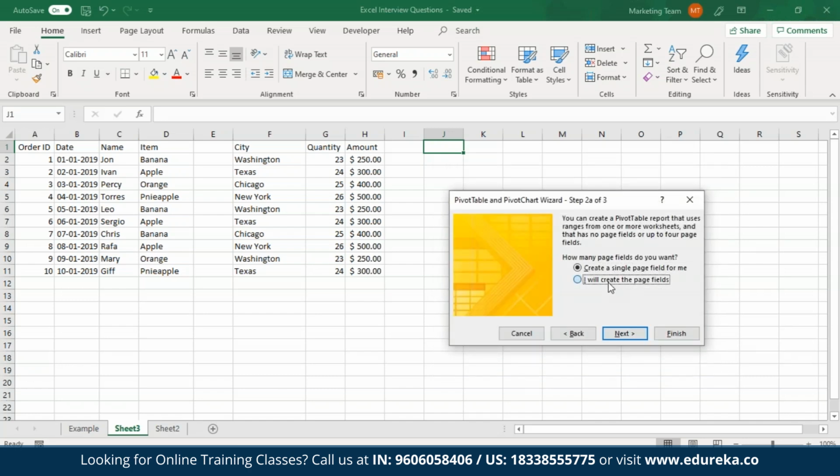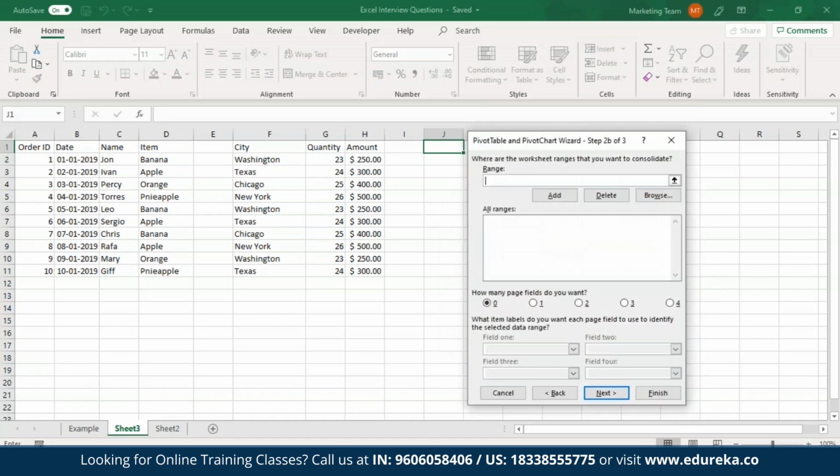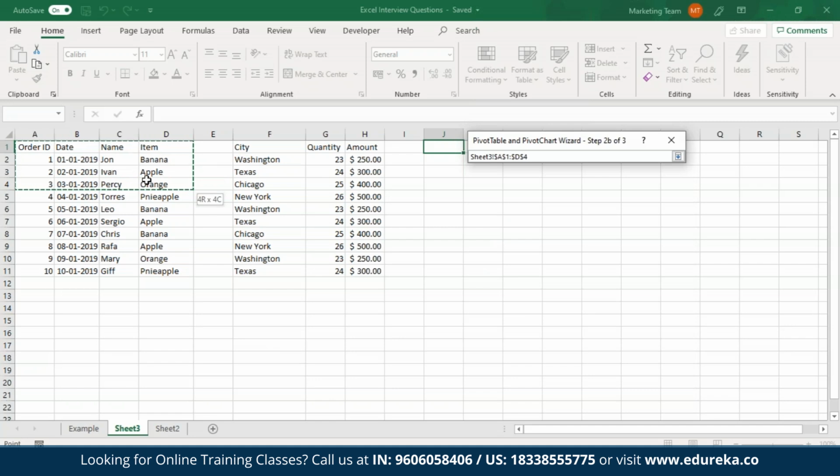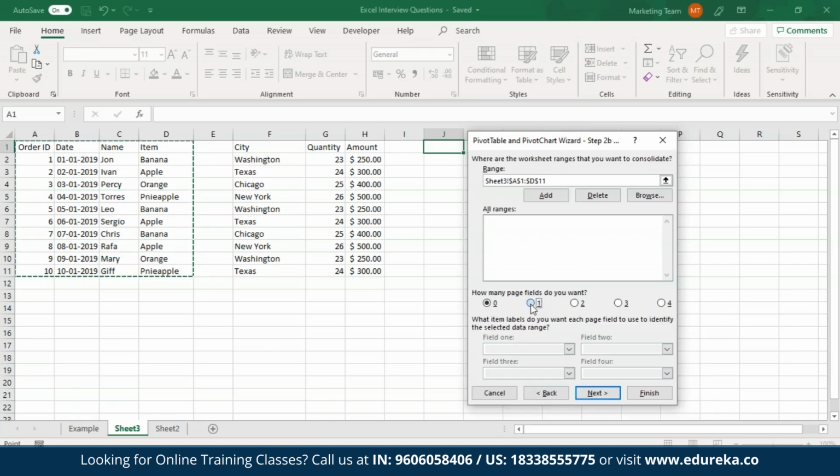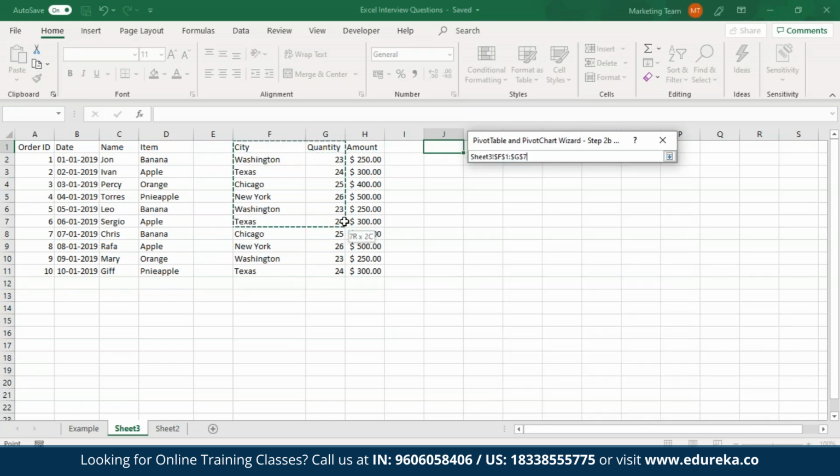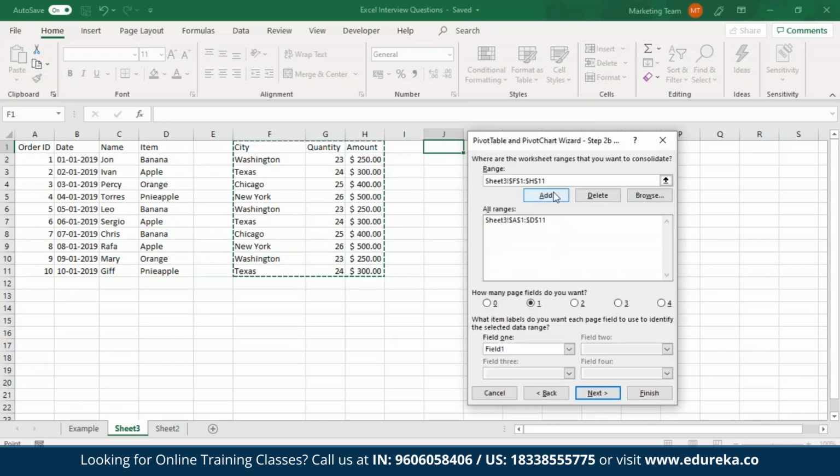Then I'll choose the option I will create the page fields, and over here I'll specify the first range to be the order IDs, date, name, and the item. I want one field. I'll just name it as field 1, and I'll add this. So now for the next field, what I'm going to do is select this. I'll add it, and I'll give the name as field 2, and then I'll click on Next.